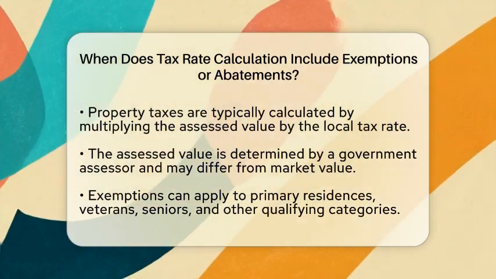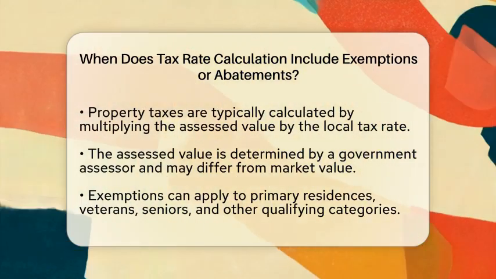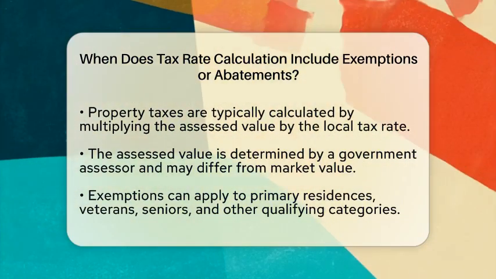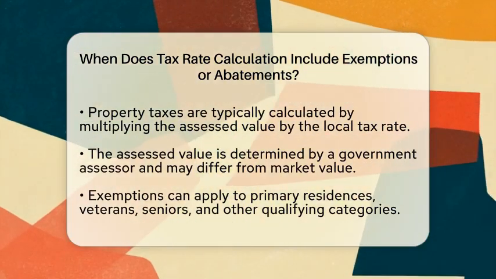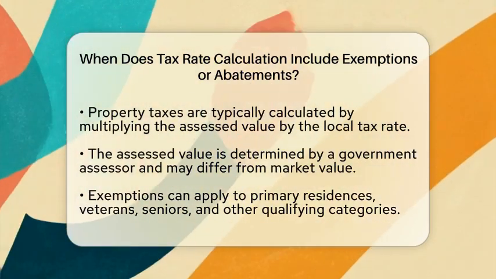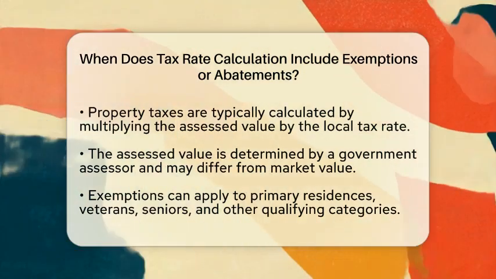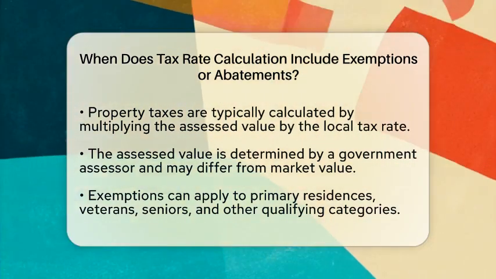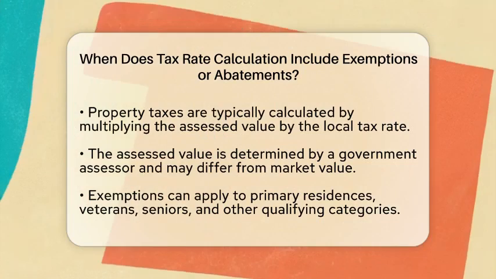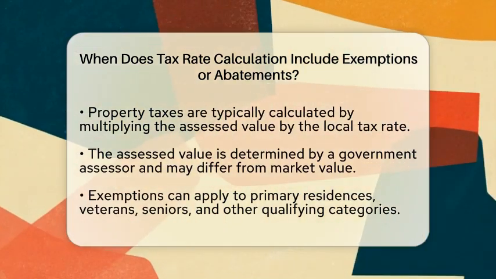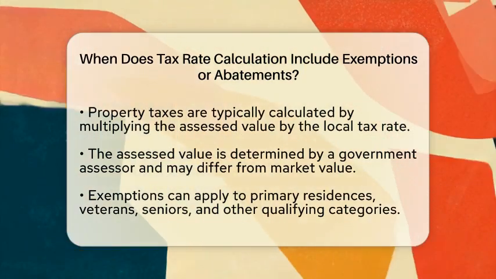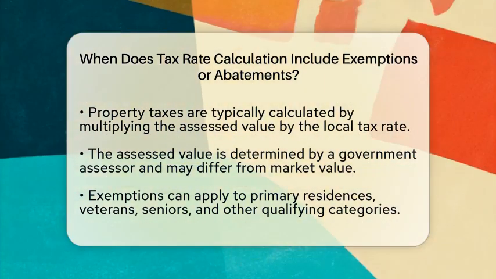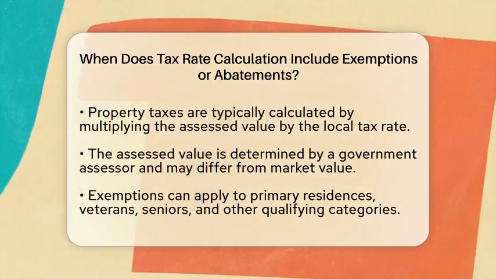Typically, property taxes are calculated by multiplying the home's assessed value by the local tax rate. The assessed value is determined by a government assessor and may differ from the market value. Exemptions or abatements reduce this assessed value, effectively lowering the taxable amount. Common exemptions include those for primary residences, veterans, seniors, or other qualifying categories.